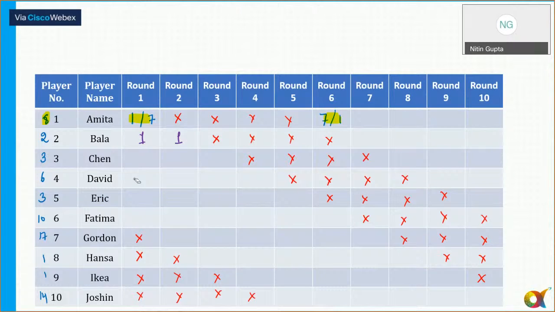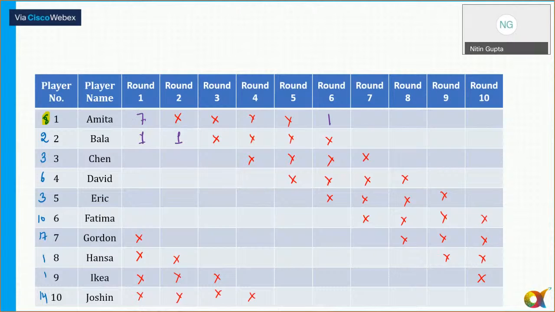In the round 1. So now can Amita get 1 in round 1? No, because Bala has already got 1 in round 1. So Amita can't get 1 in round 1. So it means Amita has got how many points in the round 1? Amita has got 7 points in the round 1 and 1 point in round 6 here. So 7 plus 1 is 8. And for Bala, it is equal to 1 plus 1, which is equal to 2. So I hope that this point is clear to all of you till this step.